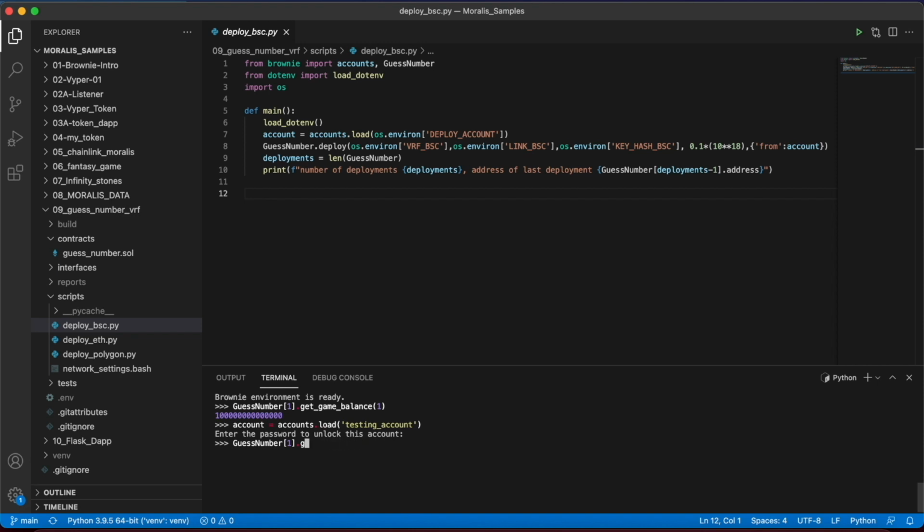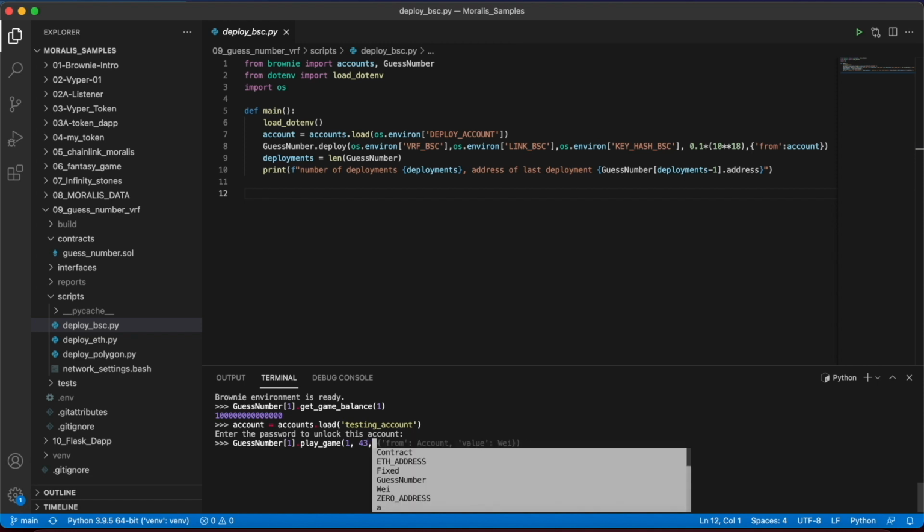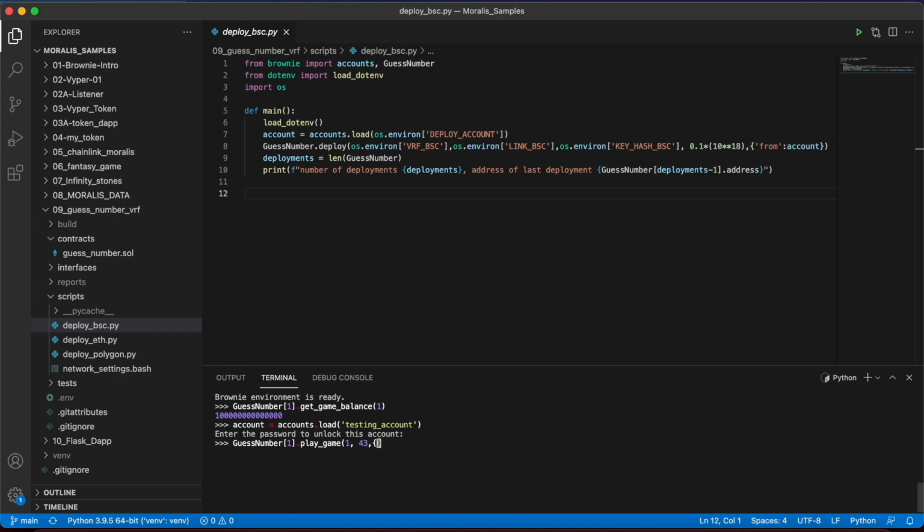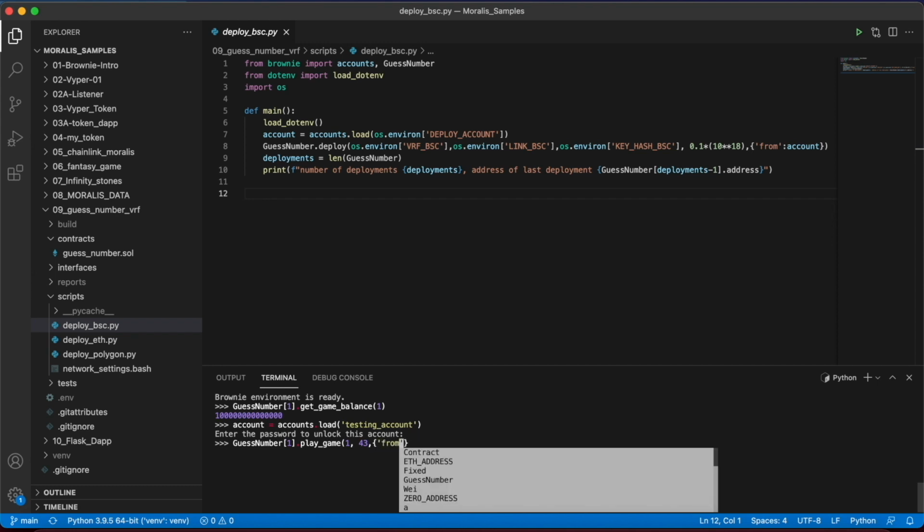Let's do the following. We are going to do play game, and for playing, it's going to be the game ID 1. I will guess that the secret number is 85. Let's see, 43. I like it more than 85. And then I have to submit my from, and I have to submit my account object that I just created. And right now I need the value.